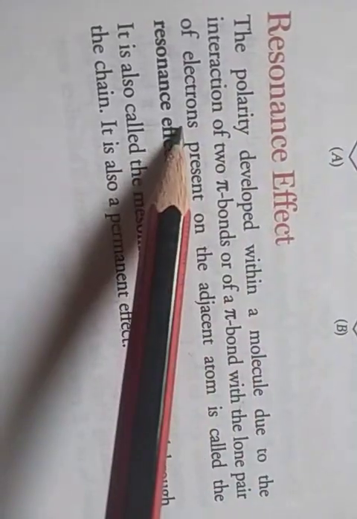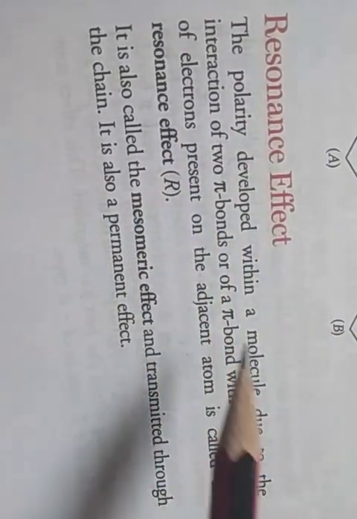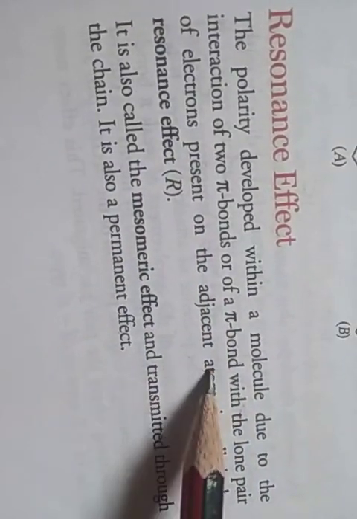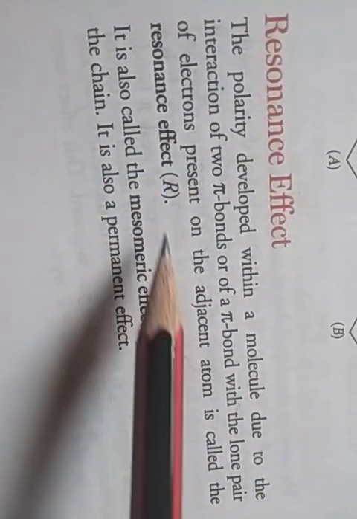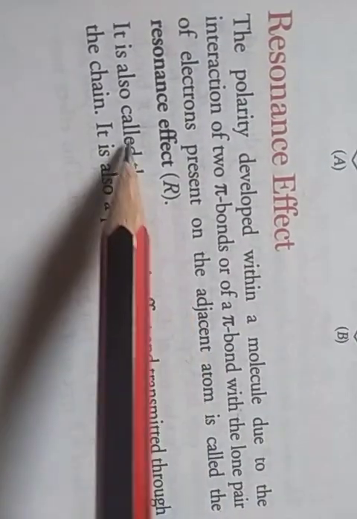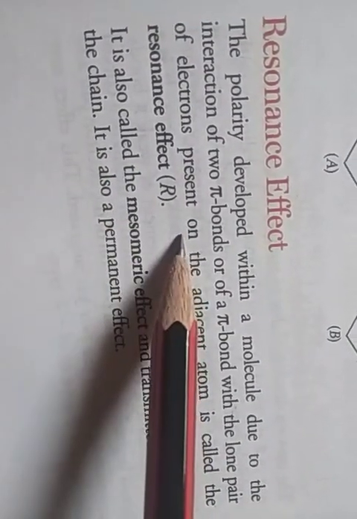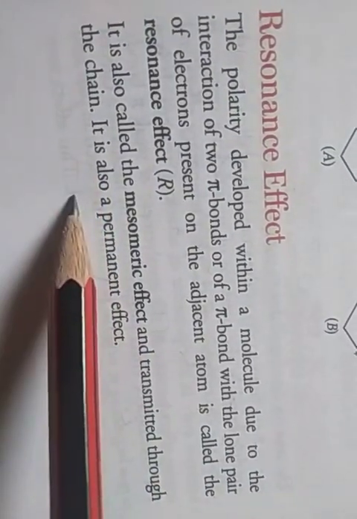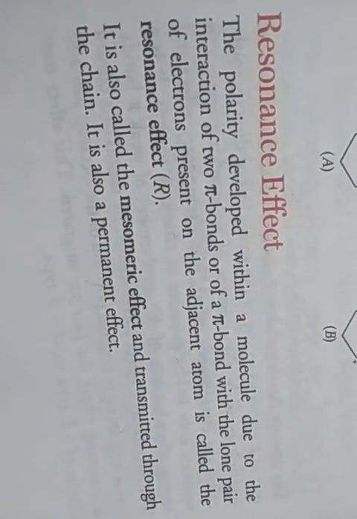Clear? So the polarity developed within a molecule due to the interaction of two pi bonds, or of a pi bond with the lone pair of electrons present on the adjacent atom, is called the resonance effect, capital R. It is also called the mesomeric effect and is transmitted through the chain, so it is also a permanent effect.